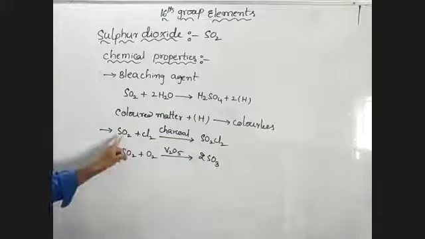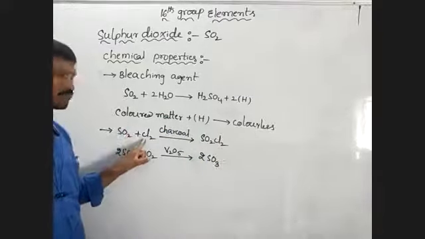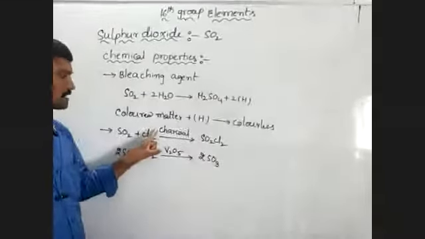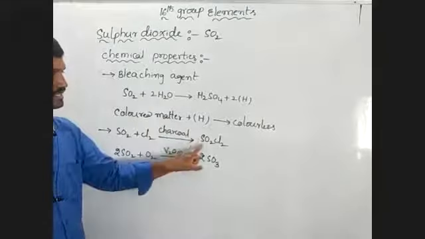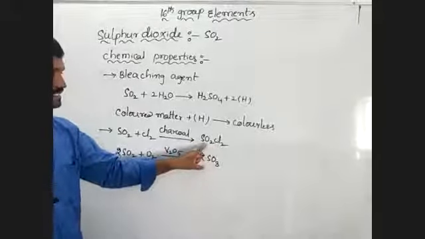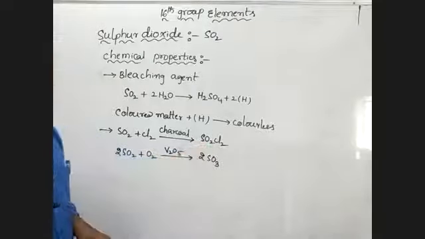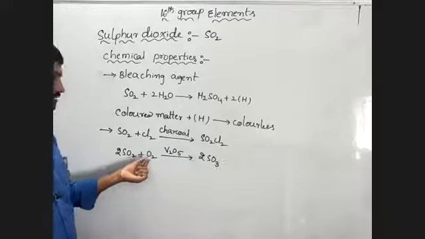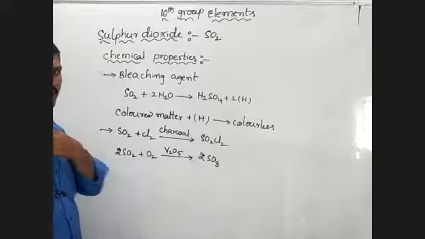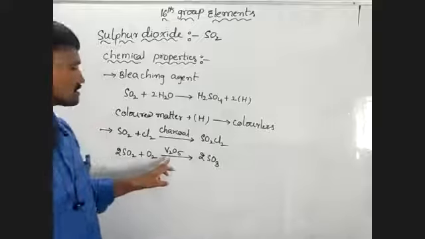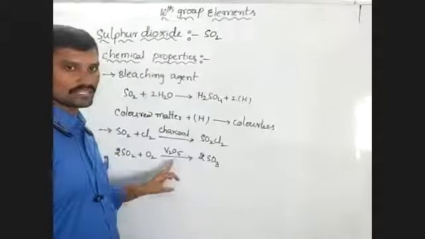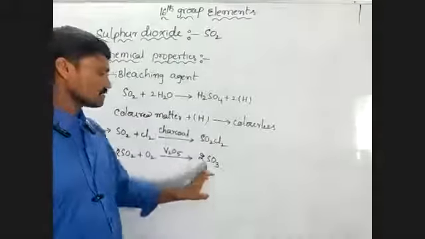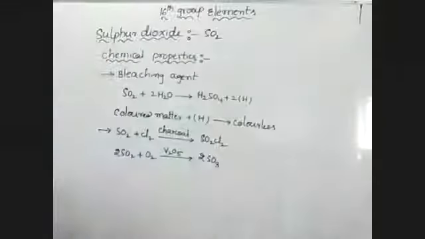Okay, SO2 when reacts with chlorine in the presence of charcoal catalyst, it forms sulfuryl chloride. This is sulfuryl chloride. And another one is sulfur dioxide reacts with oxygen in the presence of V2O5 catalyst, vanadium pentoxide. It forms sulfur trioxide.